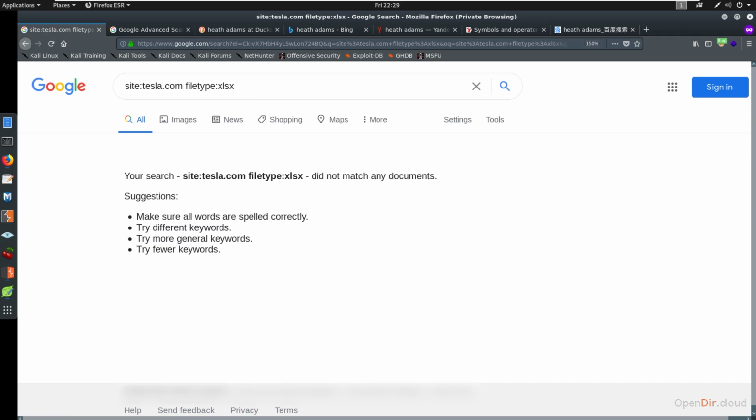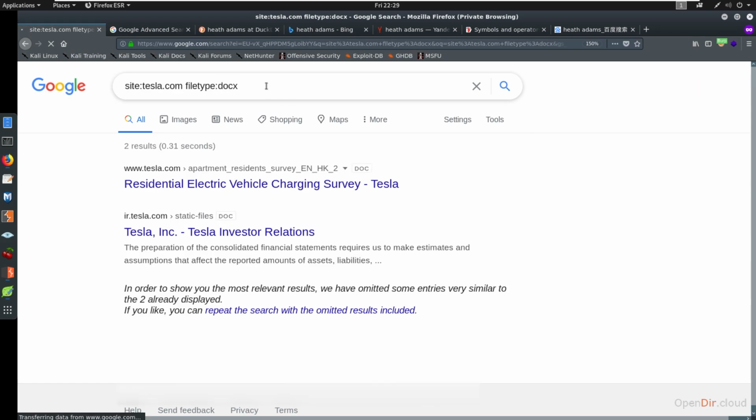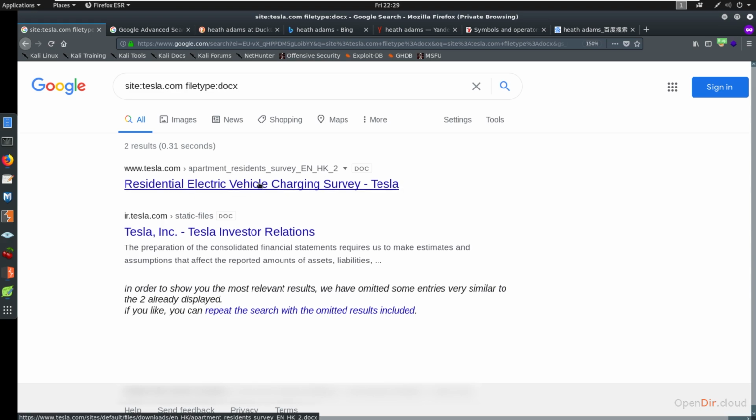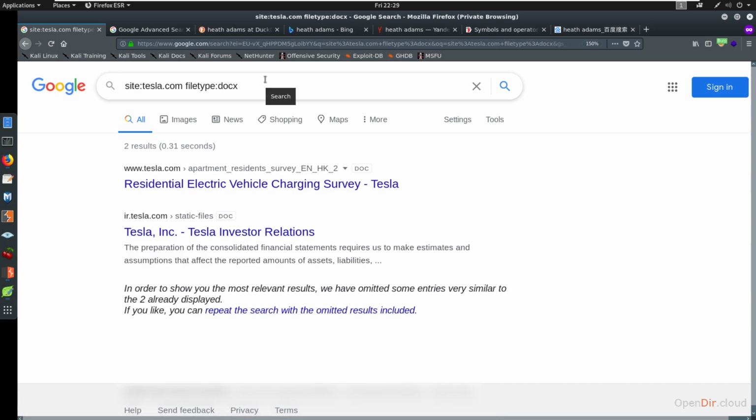Okay, and what's coming back is that there's absolutely no Excel type files here on Tesla. So that's interesting. But if we were to search, maybe we'll search docx instead. Okay, there's two files here. There's an investor relations file and residential electric vehicle. Okay, so nothing great here.